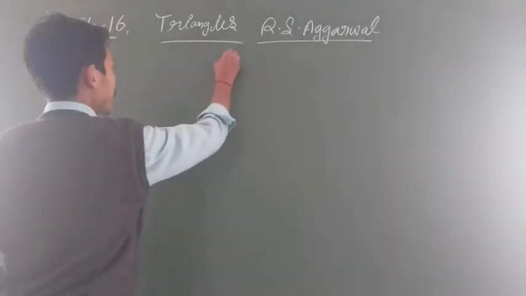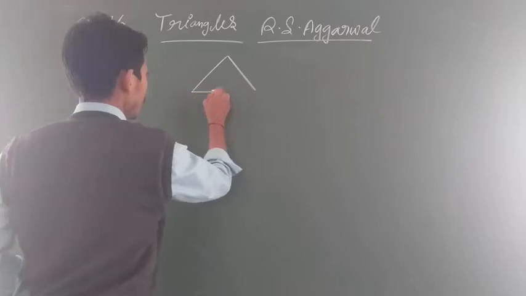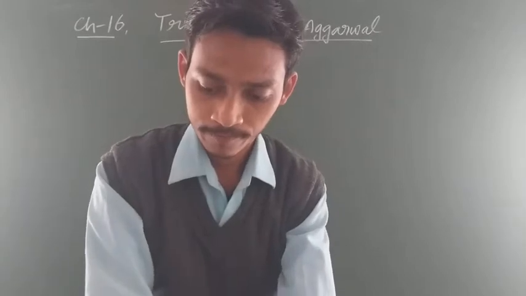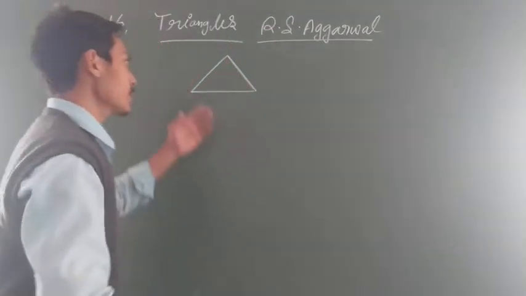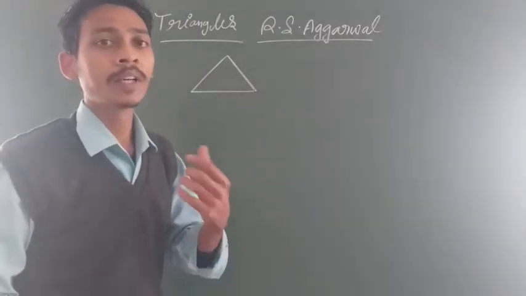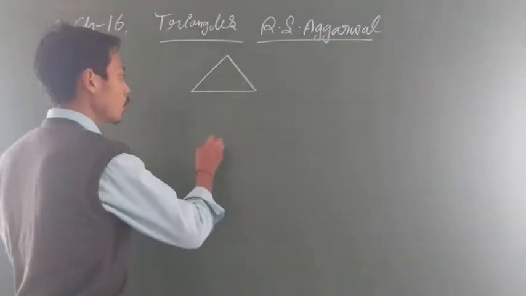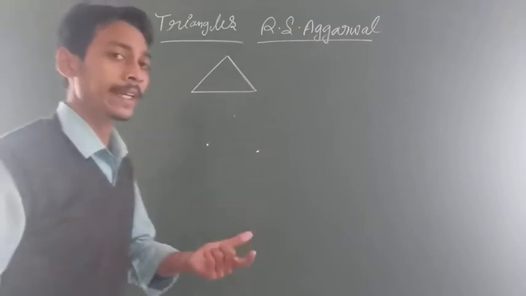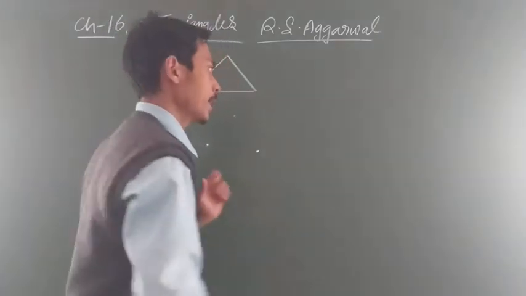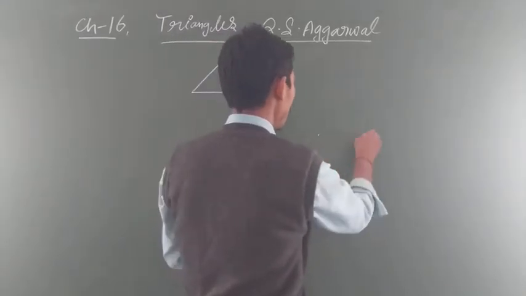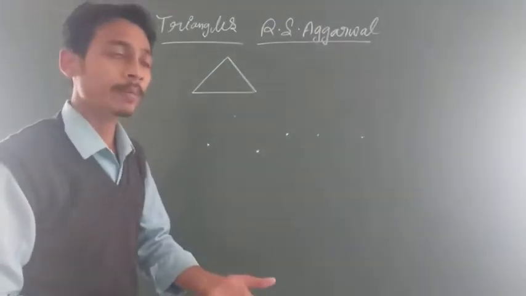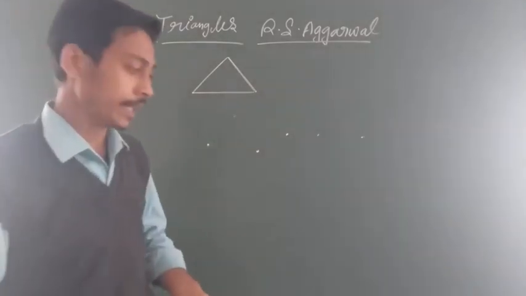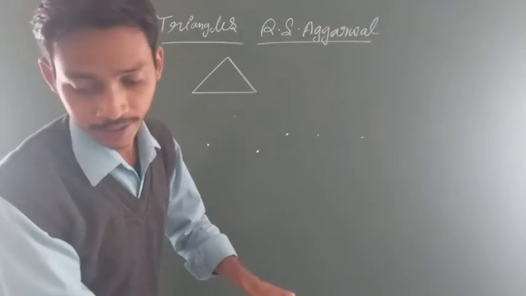As you know, a triangle means the formation of three sides. This is the triangle formed with the help of three sides, like three non-collinear points, suppose 1, 2, 3 points are given. Collinear means lying on one line, non-collinear means not on the same line. So these are our non-collinear points.